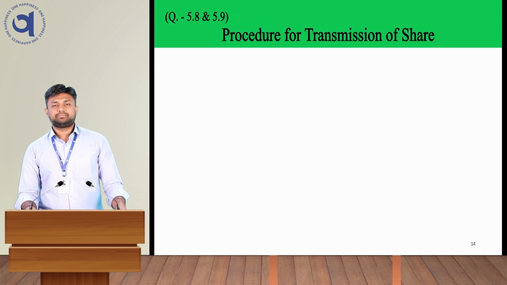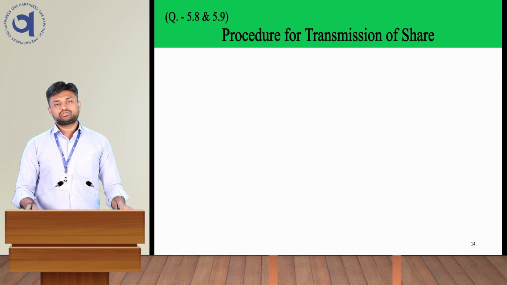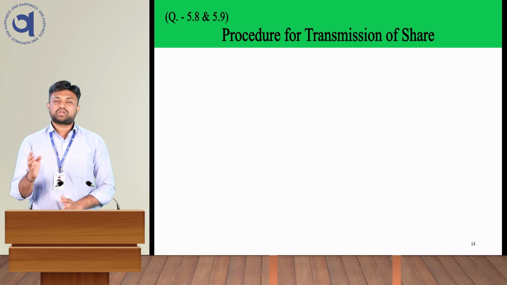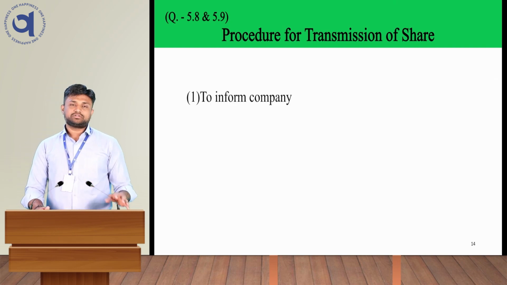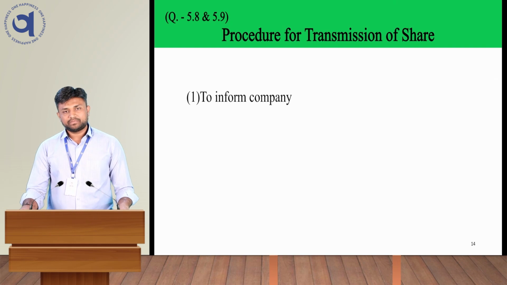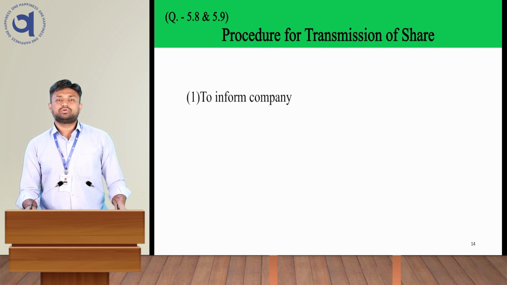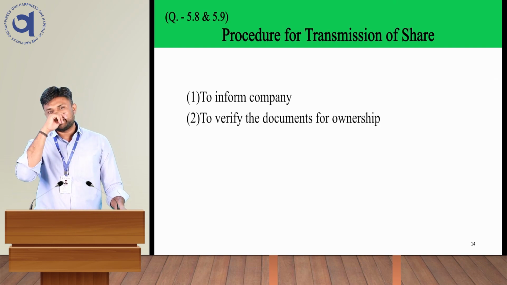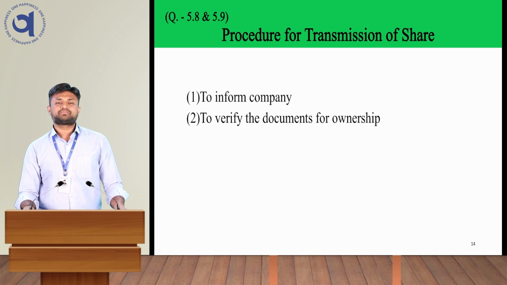Next topic is the process of transmission of share. So what kind of procedure do we need to follow if we want to transmit the share? The first step is to inform the company. We will have to inform the company that the shareholder has died. Then the company will do the further procedure of transmission of share. Another step of share transmission is to verify the documents of ownership. The company will do this step and verify the documents of authentication and ownership.